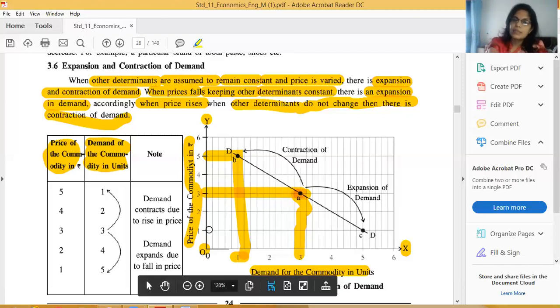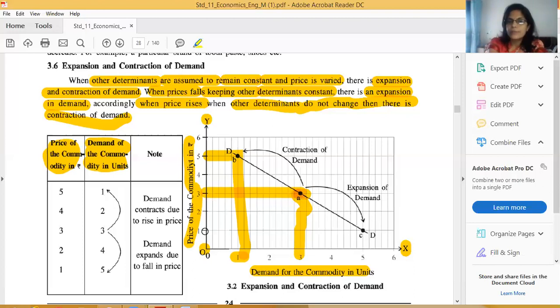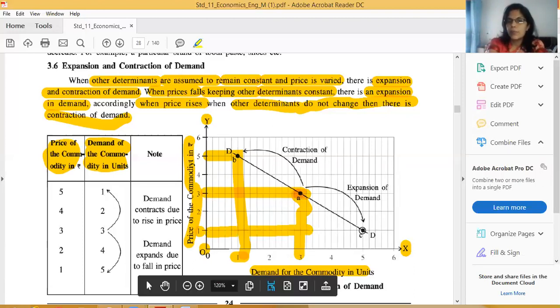Second condition we can explain. When the price falls from 3 rupees to 1 rupee, the demand on this point, C point, is 5 units. That means when the price is 1 rupee, the demand is 5 units. So it has expanded from 3 to 5. Correct, friends?